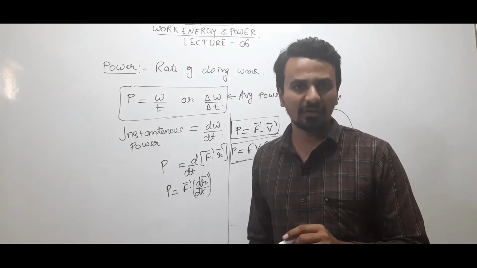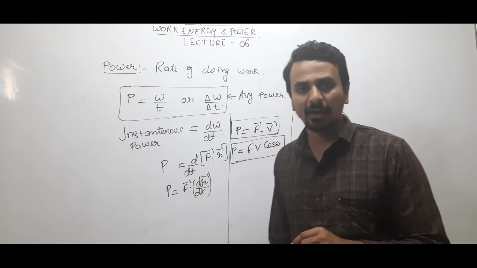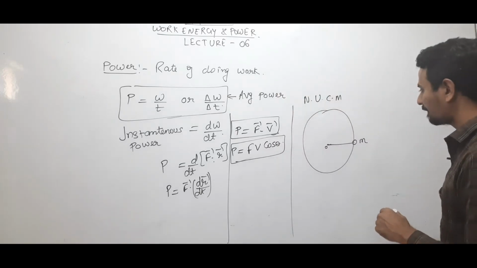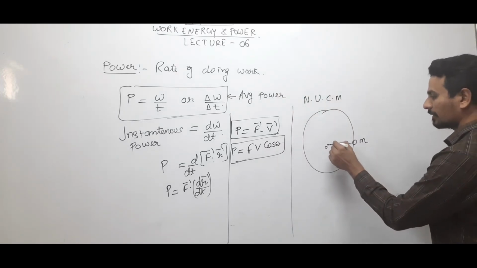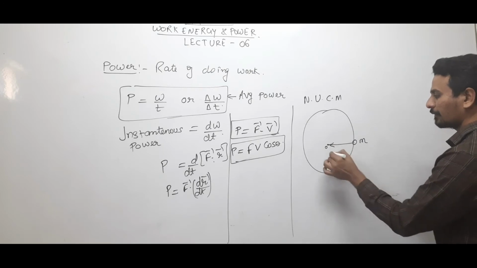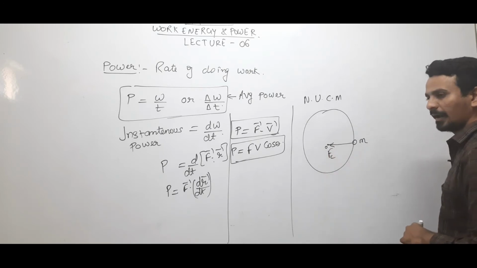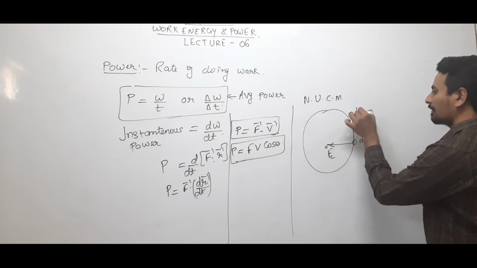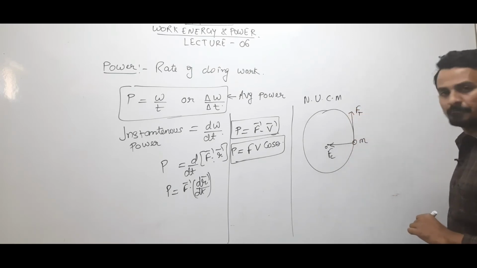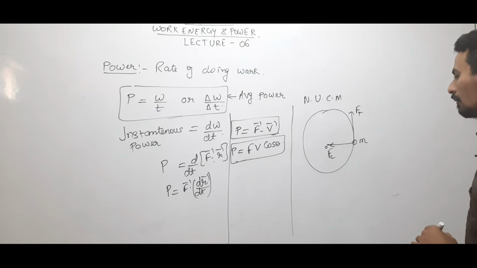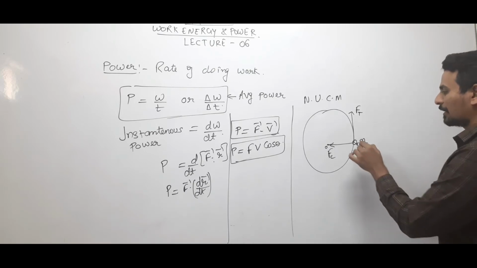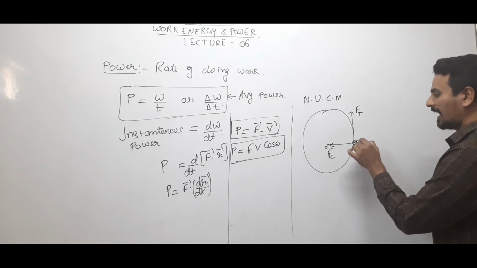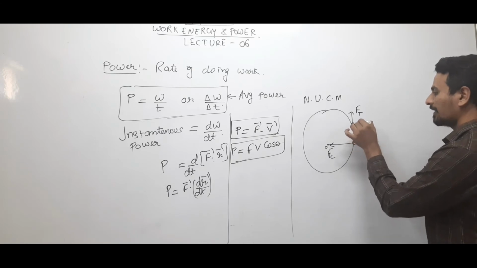One will be tangential and another will be radial or centripetal. If centripetal acceleration is along this direction, centripetal force will also be in the same direction. Tangential force will be in this direction. And the velocity of the particle at this instant will be tangential.